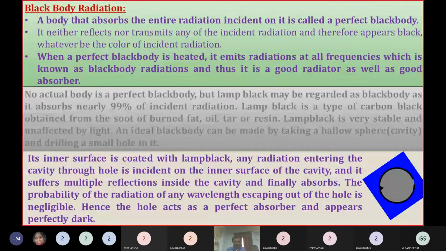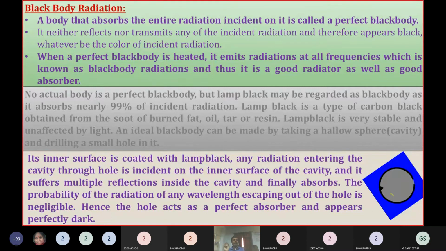Now coming to the next para. No actual body is a perfect black body. Perfect means whatever radiation falls on it should be totally absorbed. Then only we will call it a perfect black body. But in actual cases, there are some that absorb only 99%, 95%, like that.